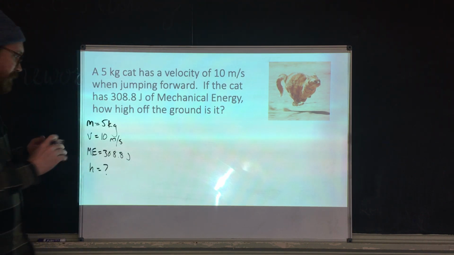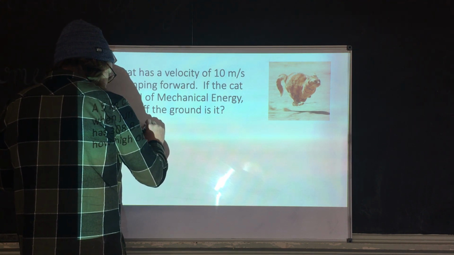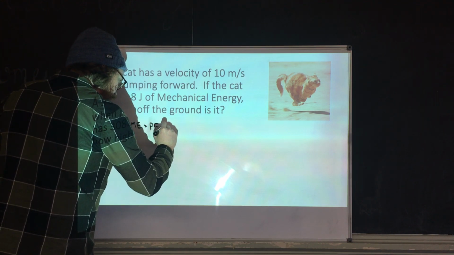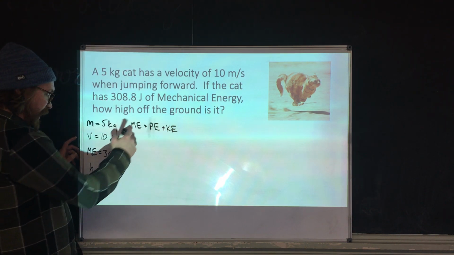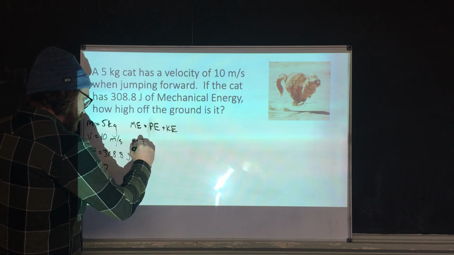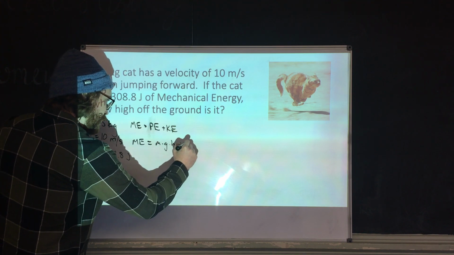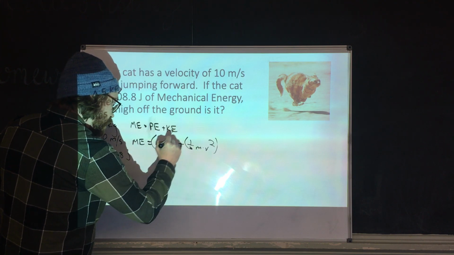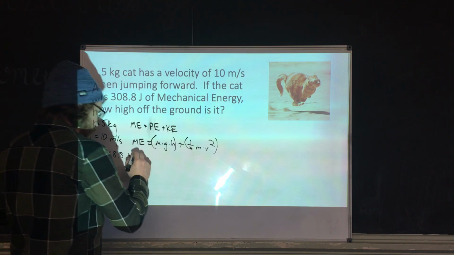Okay, so again, jumping right into it, we have our mechanical energy equals potential energy plus kinetic energy, okay? So if I write all this out, mechanical energy equals potential energy, mass times little g times height, plus 1/2 mass times velocity squared. Boom, boom. This is our potential, this is our kinetic. Sorry about the bad handwriting. So I'm going to write this down.